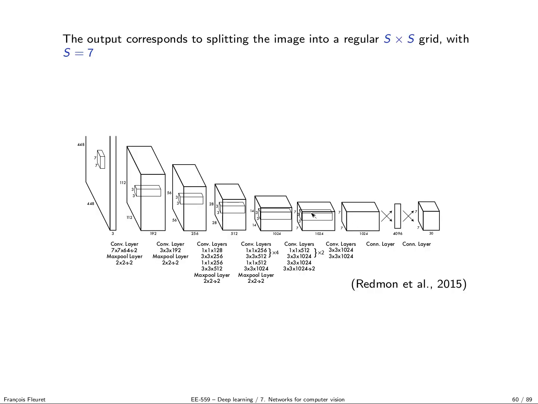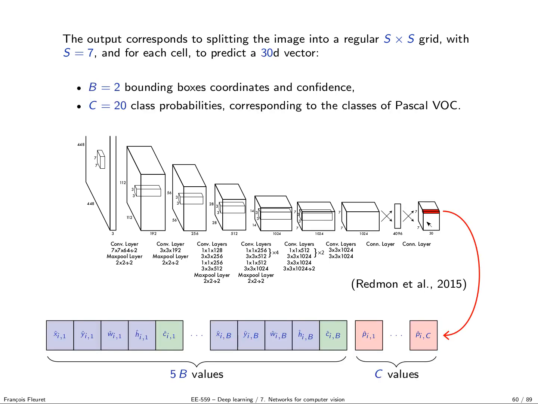In practice, the way it's done, it's a convolutional network similar to AlexNet, but at some point you reach a fully connected layer of dimension 4000 that then produces a tensor 7 by 7 by 30. The meaning of this 7 by 7 by 30 is that 7 by 7 are the cells, and the 30 is, first, C values corresponding to the class probabilities of Pascal VOC.